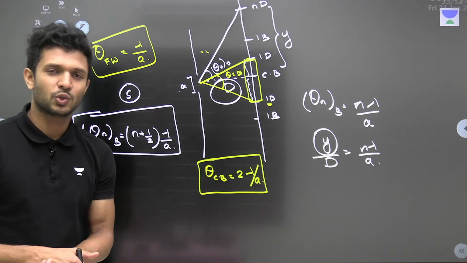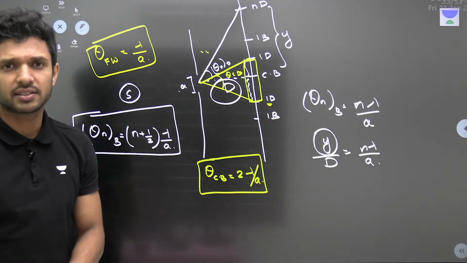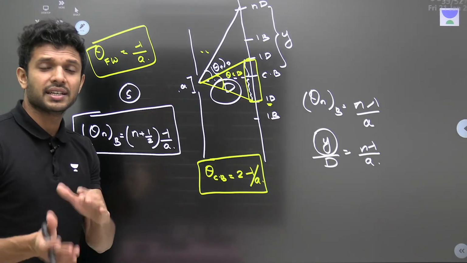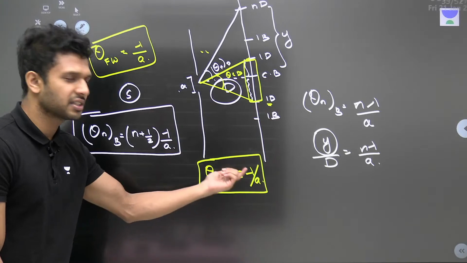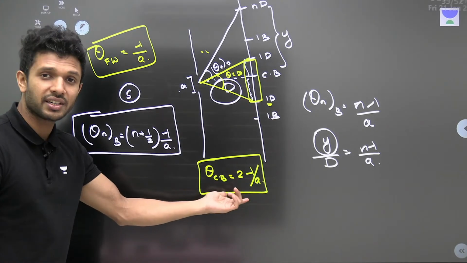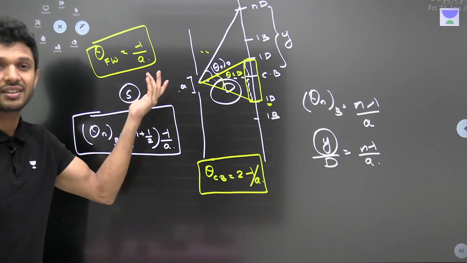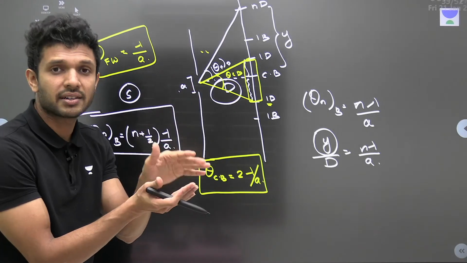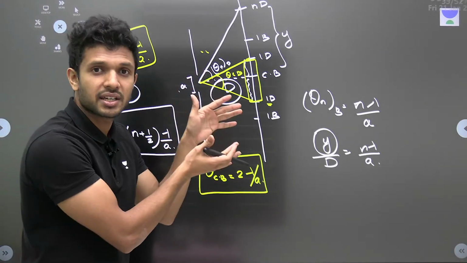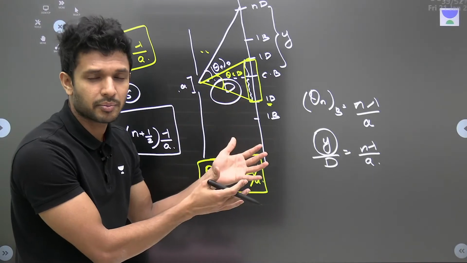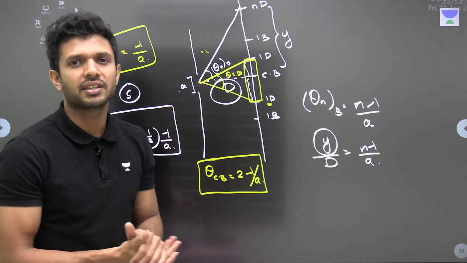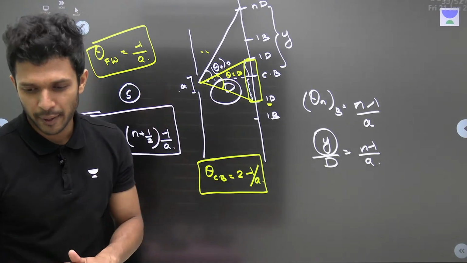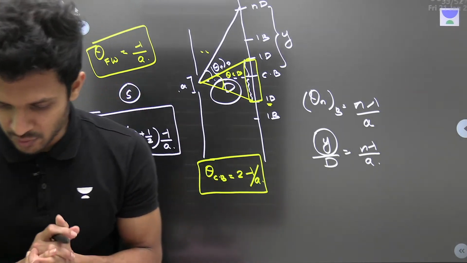This is very important because in many cases they will ask you to compare the interference pattern and the diffraction pattern. One of the differences is this: the central band has twice the width compared to the other fringes, whereas in interference the pattern has the same width for the central bright band and all the other bands. Clear? That is a very important part.